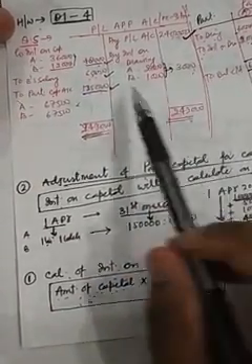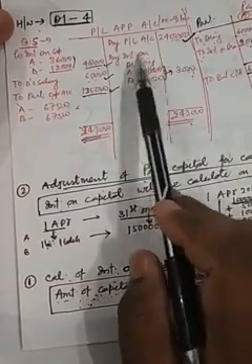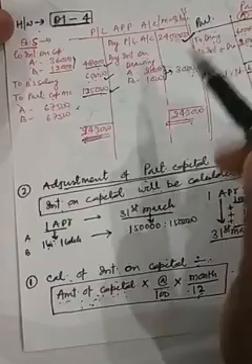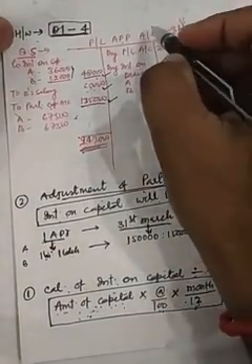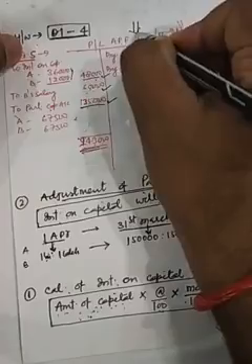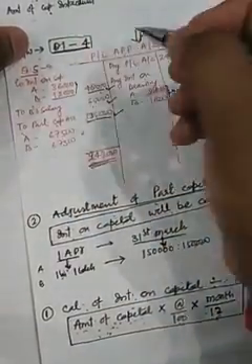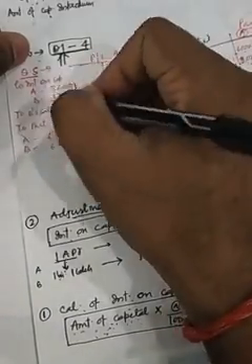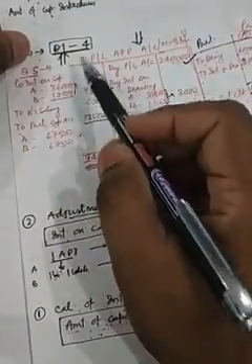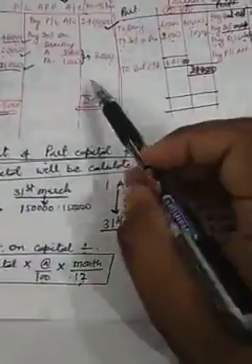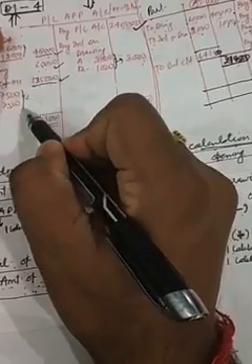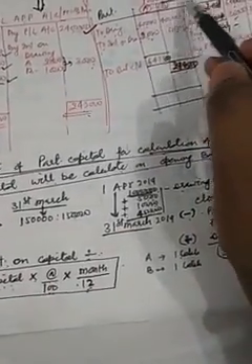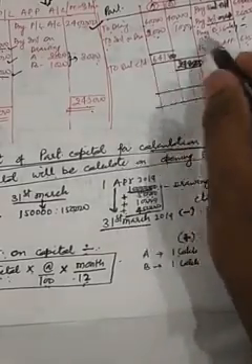Whatever is a gain for the concern, we write on this side, and whatever amounts of profit we are using, we write on that side. After balancing the PL appropriation account, we will prepare the partners capital account and calculate in this way.